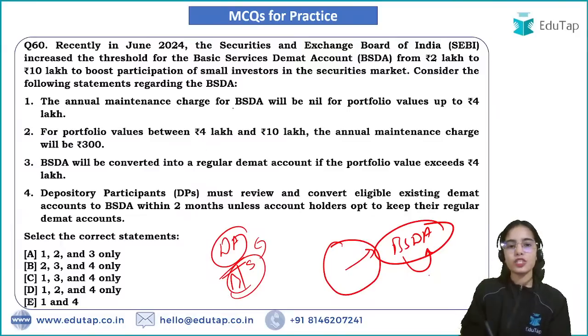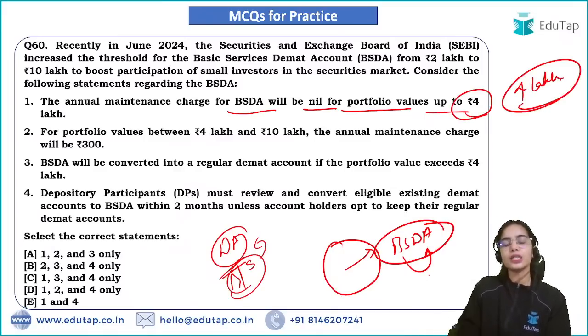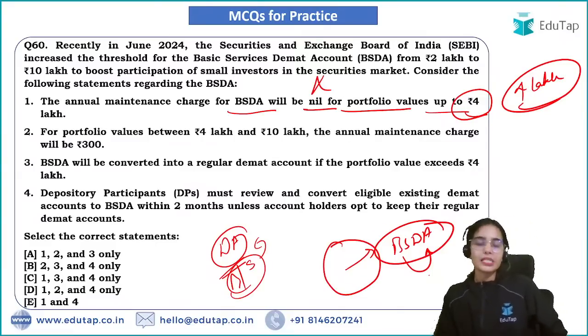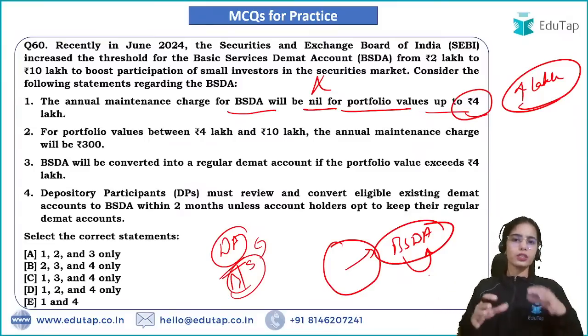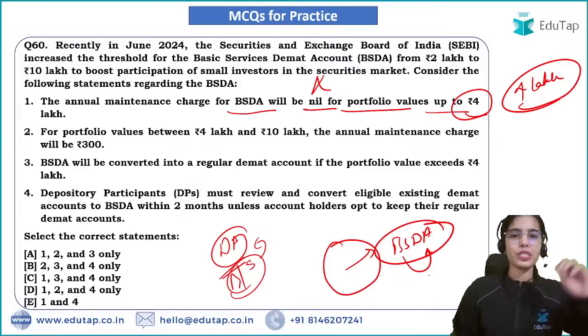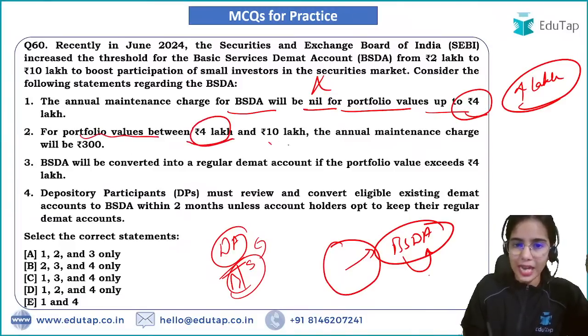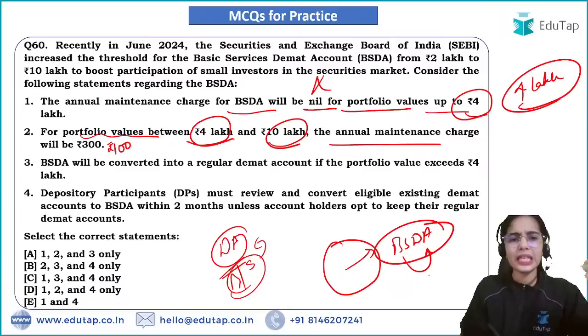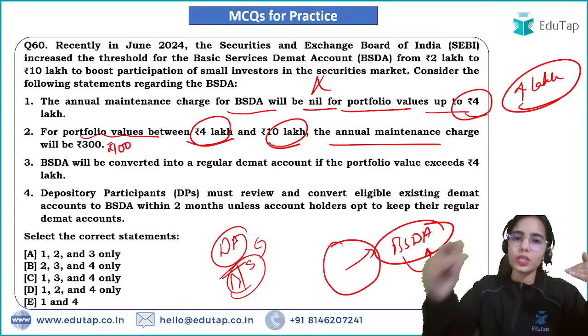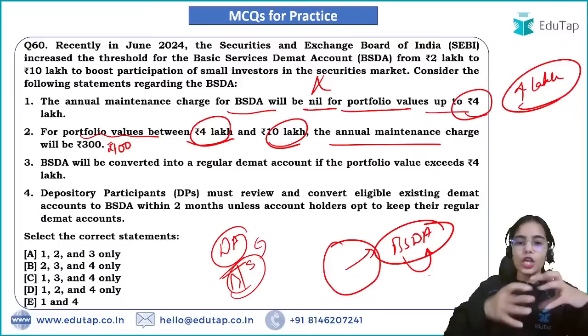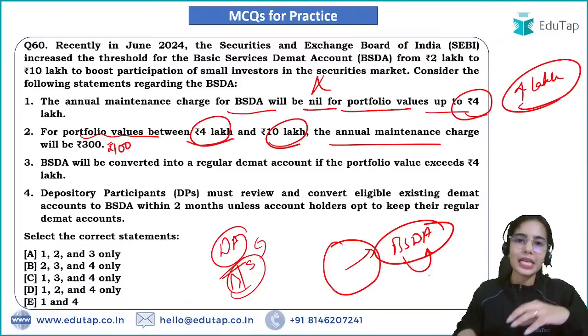The annual maintenance charge for BSDA will be nil for portfolio value up to 4 lakh. That means if you have securities up to 4 lakh rupees, you will not have to pay any annual maintenance charges for your basic service Demat account. For portfolio values between 4 lakh and 10 lakh, the annual maintenance charge will be 100 rupees only. So if you have securities up to 10 lakh worth, you will only pay 100 rupees.